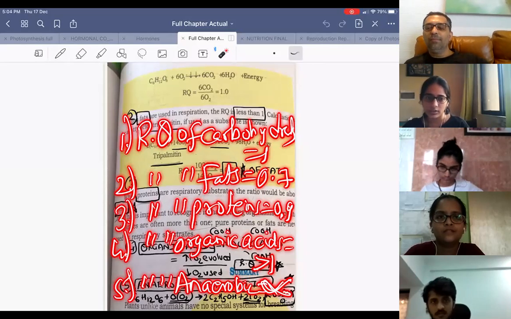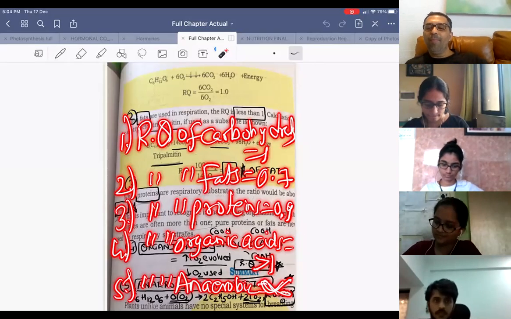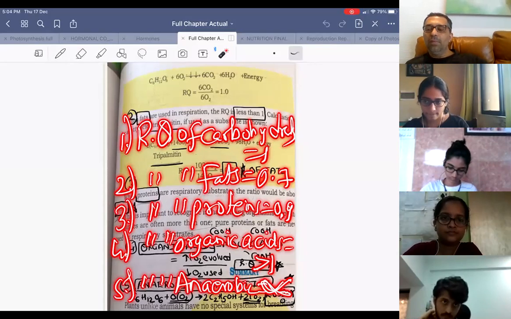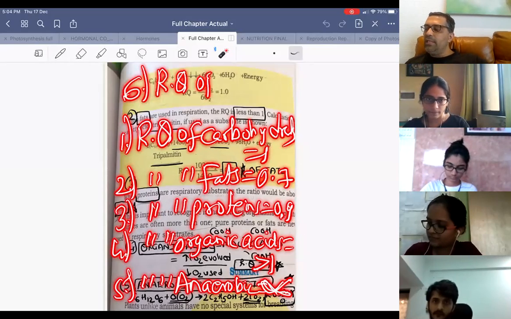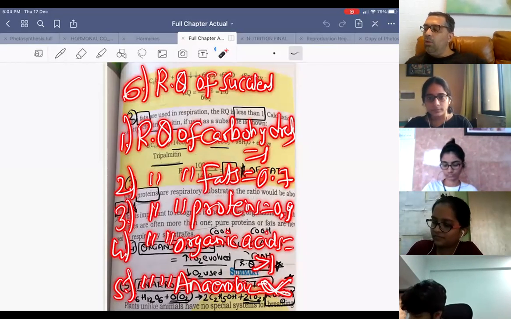Zero. Very good. Can you explain that condition? The RQ is equal to 0. It is a succulent. So what will happen? The water loss is minimized. At night, what will happen? He's right. RQ of succulents is 0.